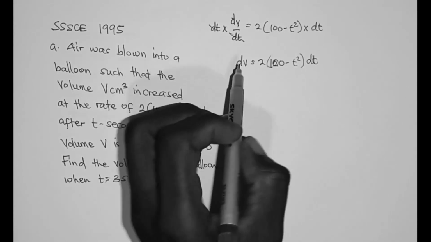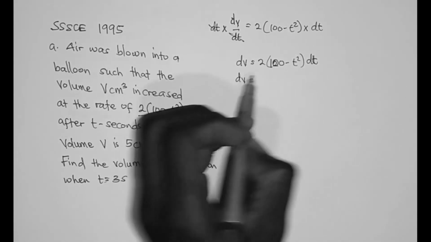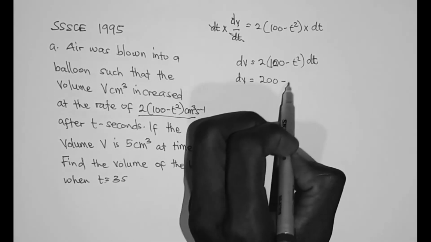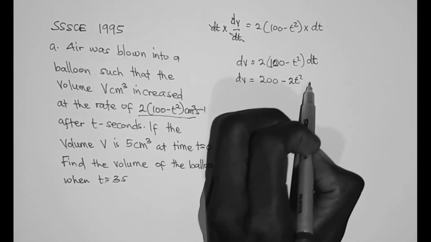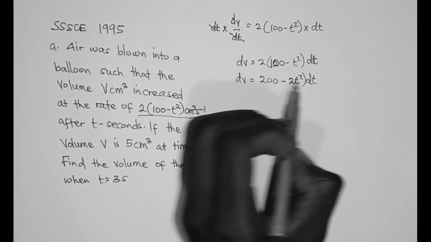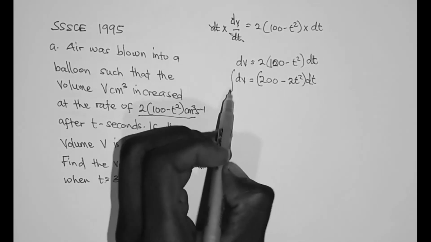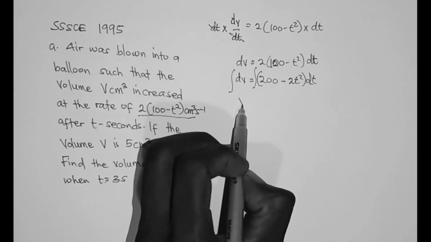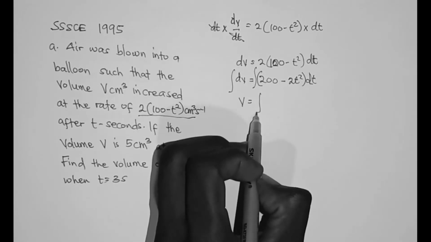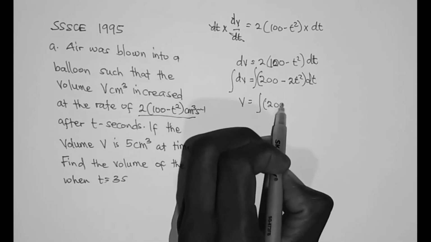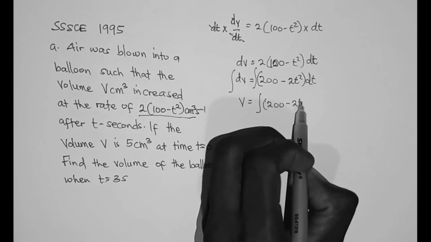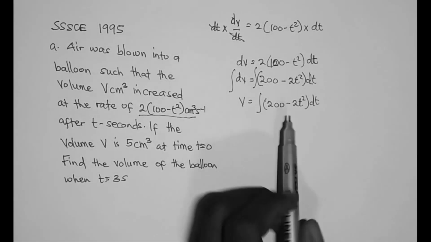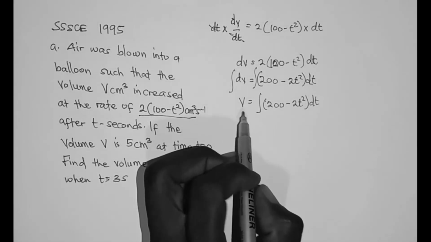So let's go ahead and multiply. dV is equal to 2 times 100 is 200, minus 2 times t², which becomes 2t², all of that times dt. So if we take the integral of both sides, then we can get the value of V. So V is equal to the integral of (200 − 2t²) dt. So let's go ahead and do the integration.